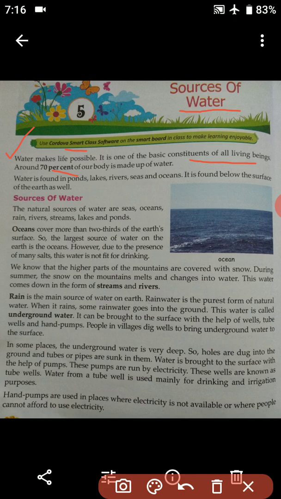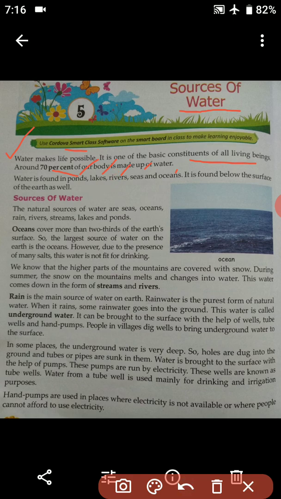Water is found in ponds, lakes, rivers, seas and oceans. Students, it is found below the surface of the earth as well. So apart from ponds, lakes, rivers, seas and oceans, we also get water from under the earth.